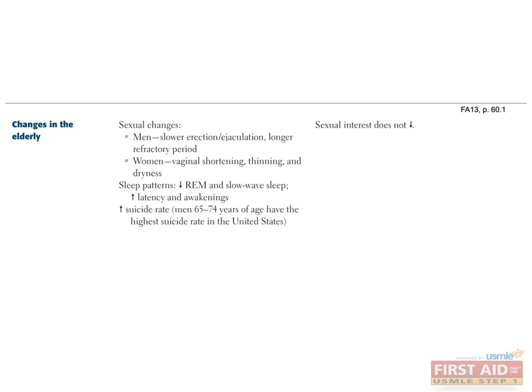With aging, there is a general decrease in the incidence of psychiatric disorders. However, there is an increased suicide rate as people age, and males 65 to 74 years of age have the highest suicide rate in the United States. With age, vision, hearing, the immune response, and bladder control all decrease, as do renal, pulmonary, and GI functioning. Moreover, the amount of muscle mass and heat-generating brown fat decrease, while the amount of visceral white fat increases. Of note, intelligence does not decrease with normal aging.